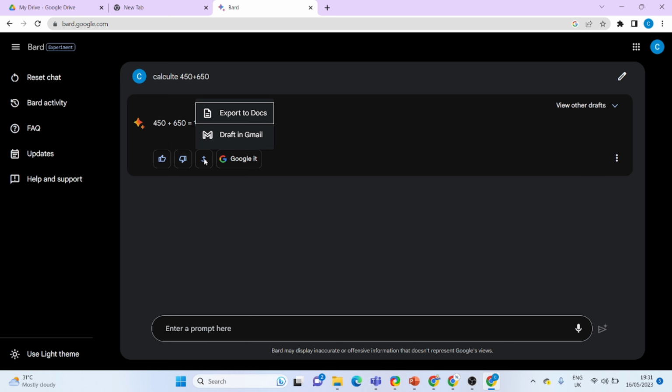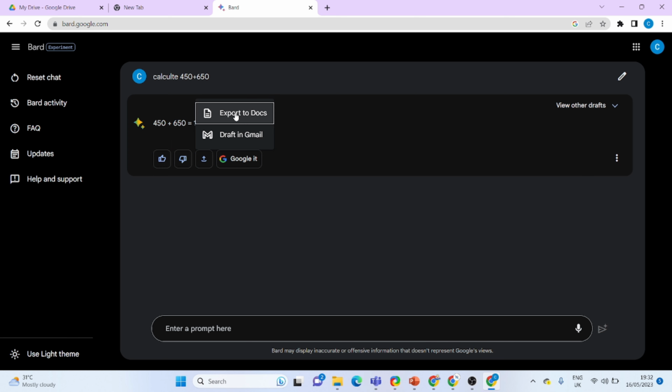Under export response, there are two options. One is export to Docs. You can export the answer to a document, and another is draft in Gmail. You can draft the answer in Gmail.